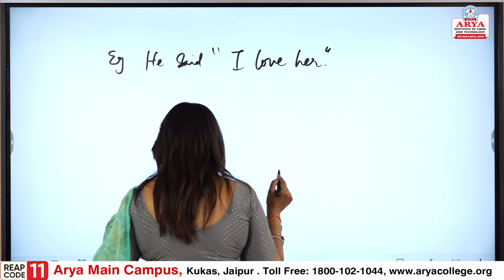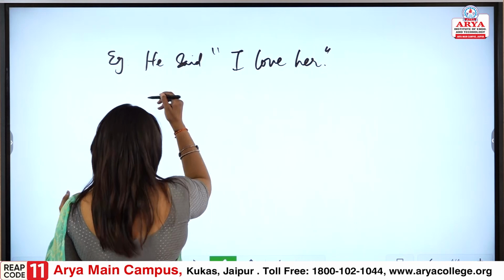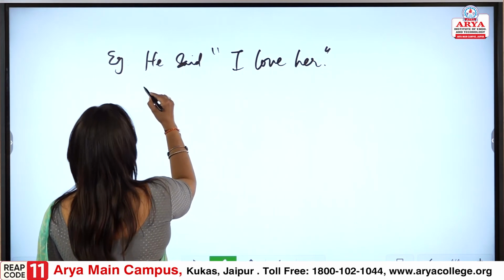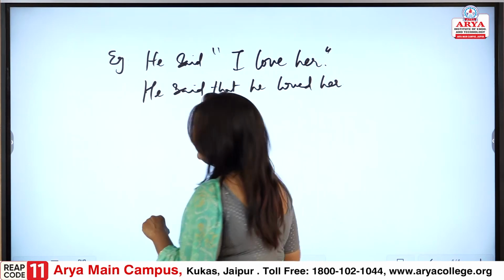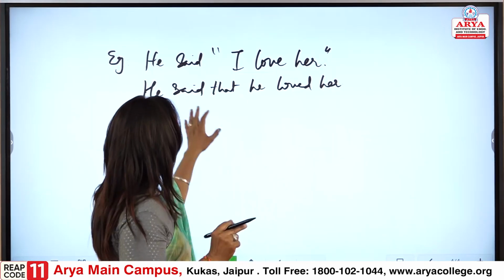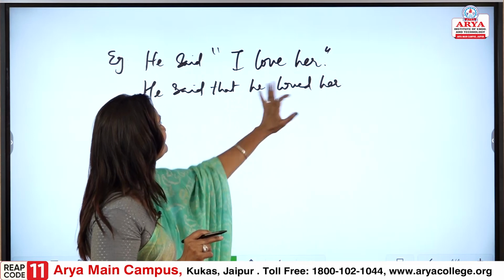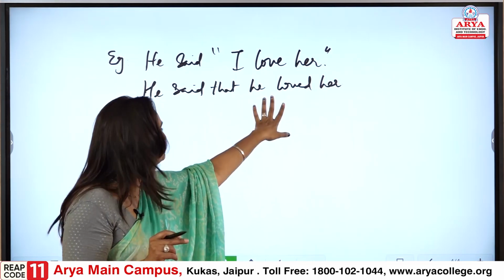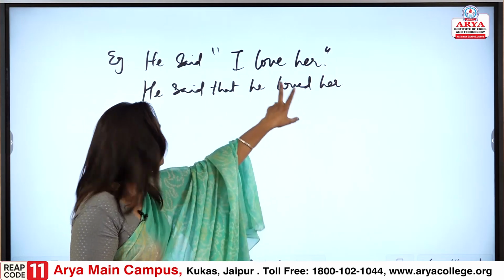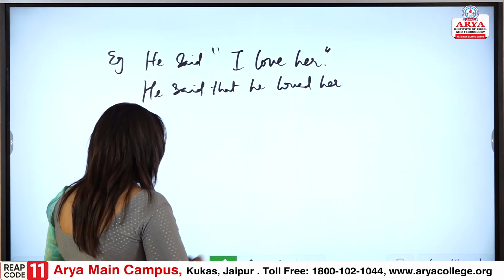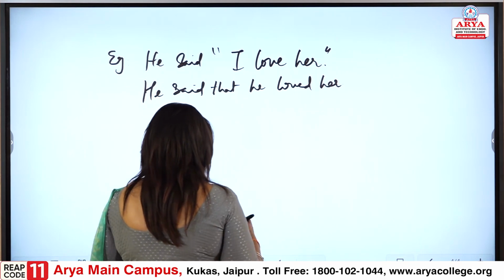We can say, he said that he loved her, fine. See, again the meaning does not change. He said that he loved her, I becomes he, love becomes loved, fine.